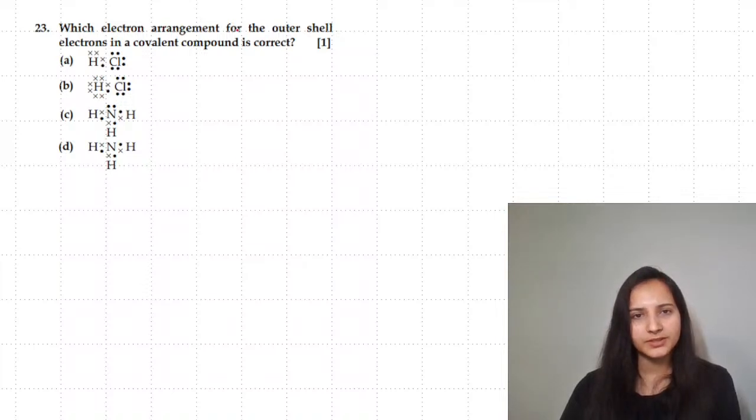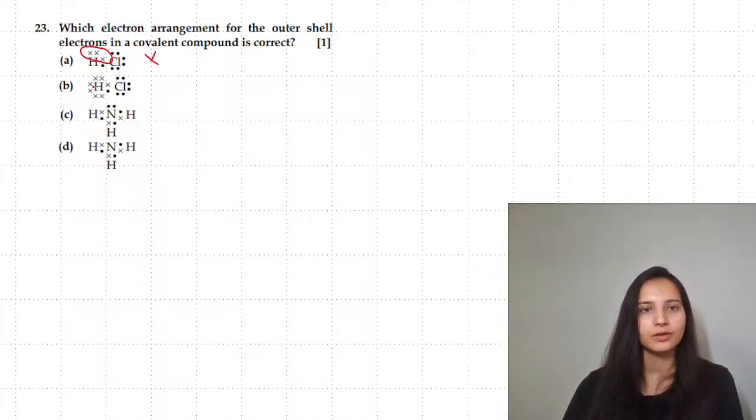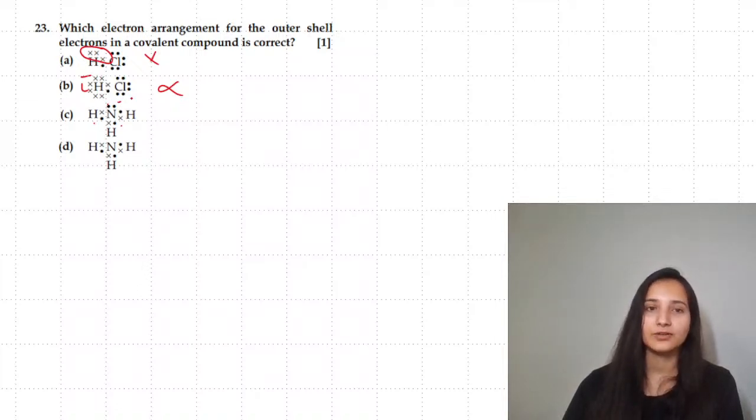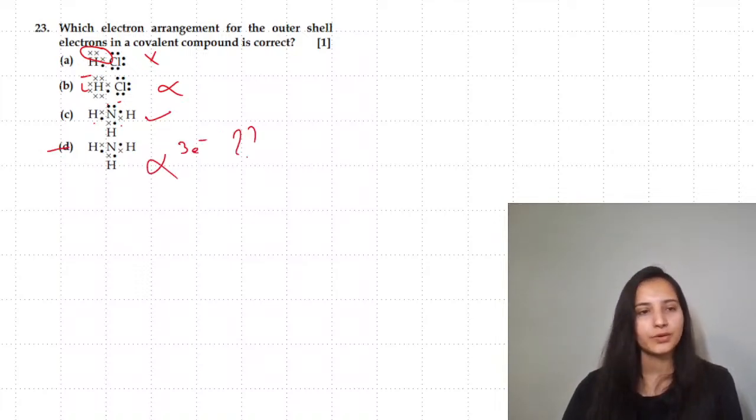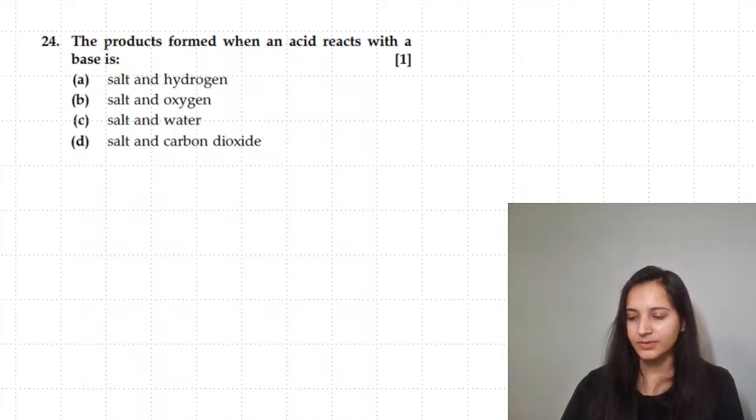Which electron arrangement for the outer shell of electrons in a covalent compound is correct? Hydrogen chloride, here hydrogen does not have 3 electrons, so wrong. Hydrogen cannot have so many electrons, wrong. When you speak about nitrogen, you have 1, 2, 3, 4 and 5 electrons. So this seems to be correct. In option D, you see only 3 electrons for nitrogen have been drawn, so this is wrong. Moving to the next question.